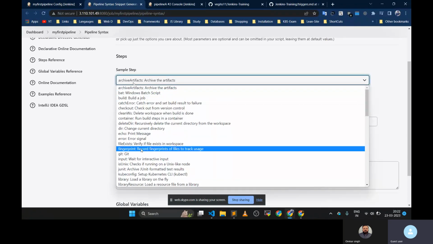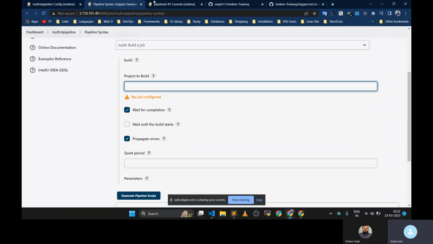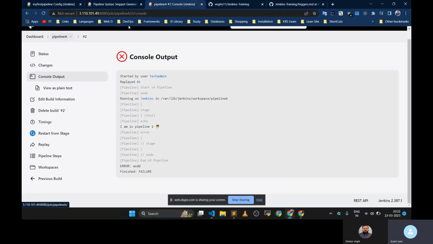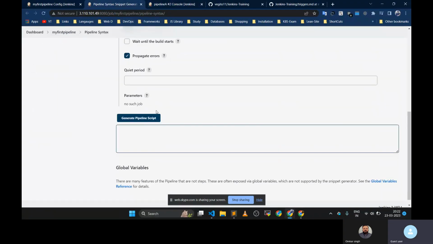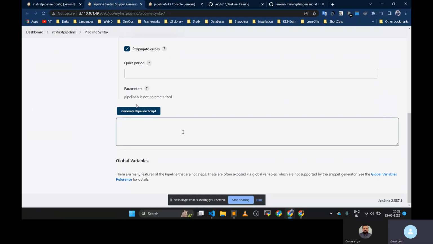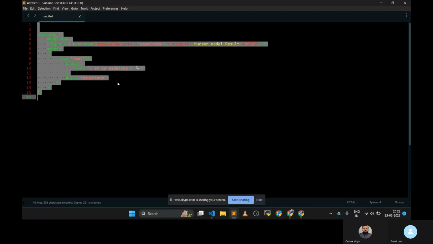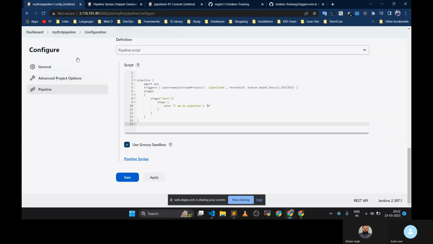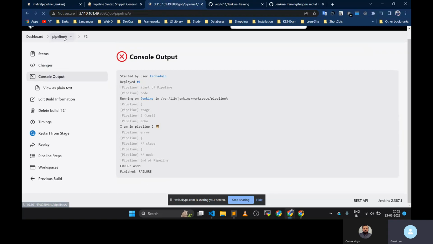Then here you can select multiple options. Like I'm selecting build a job. So it will give us the step. What we want to trigger is this particular pipeline. Just copy it and paste it here. Now generate. And here we are getting some syntax. So you can use this here. Now I'm going to run this with this particular syntax. Apply. Just observe the pipeline 2.